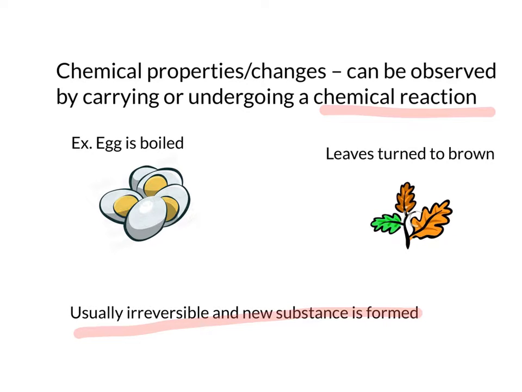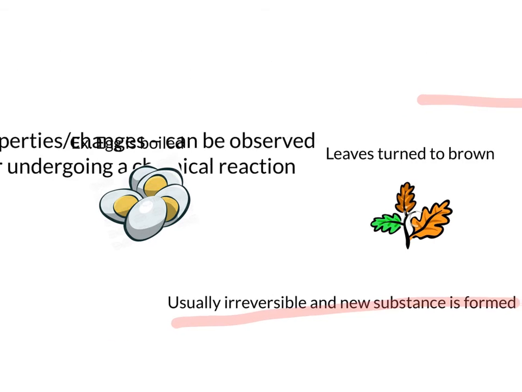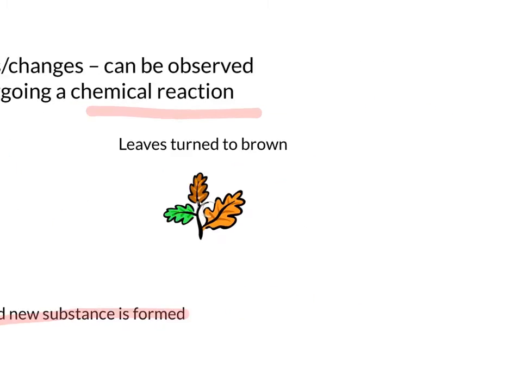When green leaves turn into brown, we cannot revert it back to its previous condition. It is also a chemical change. So let us try to answer these problems. You press the pause button while thinking for the answer. Then you press the play button once you already have your answer.